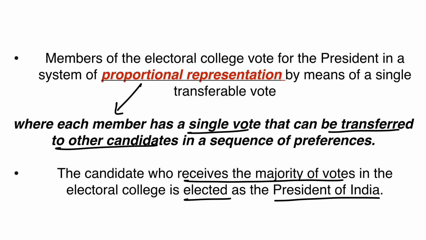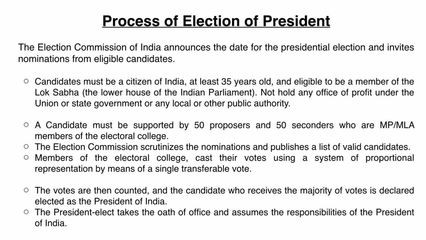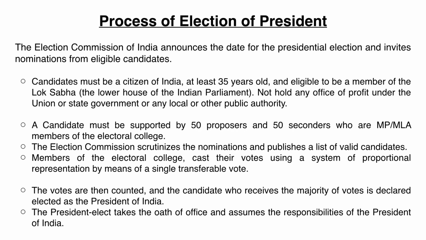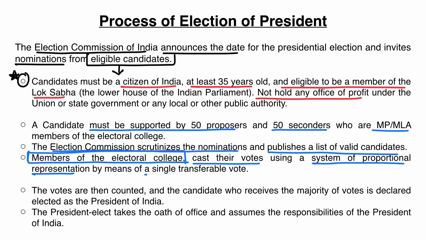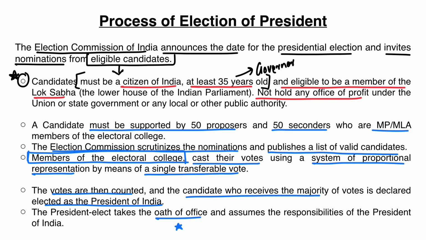Now let's quickly understand the process of election. So प्रेसिडेंट को इलेक्ट करने के लिए सबसे पहले the Election Commission of India will announce a date of election. ठीक है. And जो nominated members हैं जिनको nominate किया गया है to stand for the election उनको invite किया जाता है. अब eligibility क्या है to become a president? So 3 simple criteria है.